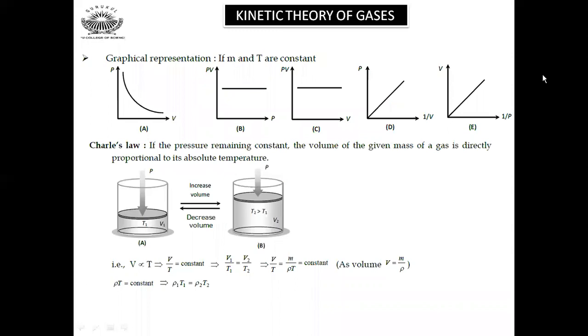Now Charles' law: if the pressure remains constant, the volume of a given mass is directly proportional to the absolute temperature. So we have V proportional to T. At constant pressure this will happen. So V by T equals constant, V1 by T1 equals V2 by T2. V by T equals M divided by rho T, which is equal to constant. So this is how we get it, or rho1 T1 equals rho2 T2. This is how the relations between various parameters can be obtained, and this is how Charles' law governs the gases.